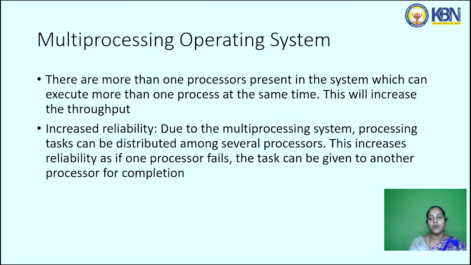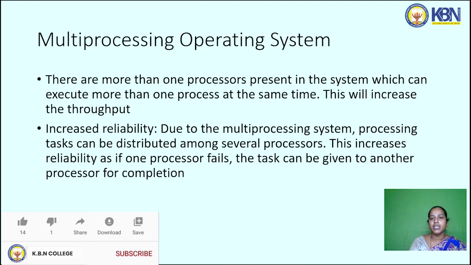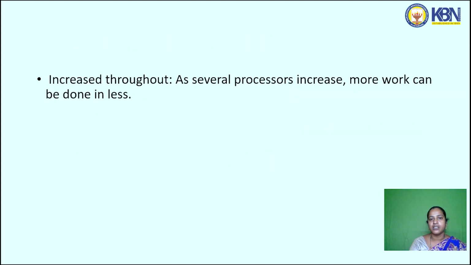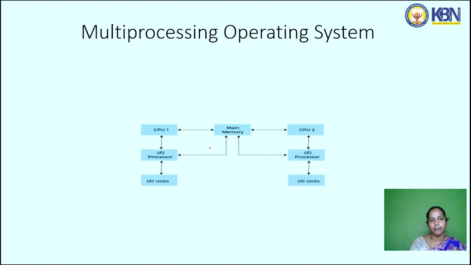Multiprocessing. In multiprocessing, more than one processor is present in the system, which can execute more than one process at a time. This increases the throughput. Due to the multiprocessing system, each processor performs certain tasks, and they can be distributed among the several processors. This increases reliability. If one processor fails, then the task can be given to the other processor. As several processors are there, more work can be done in less time.